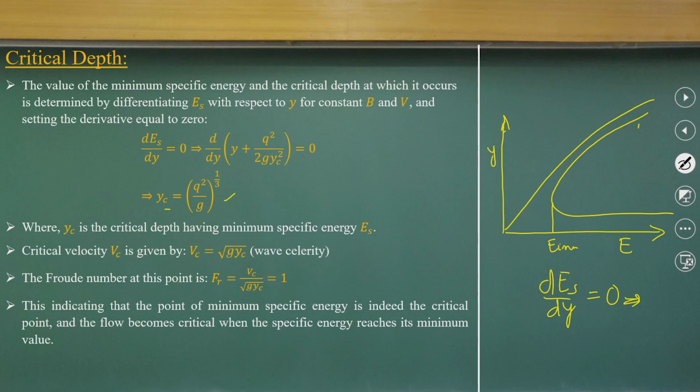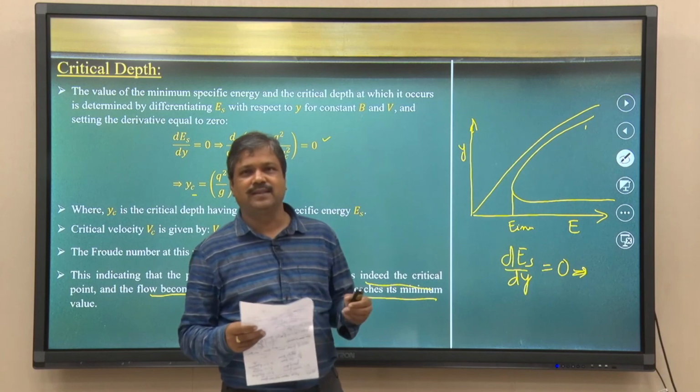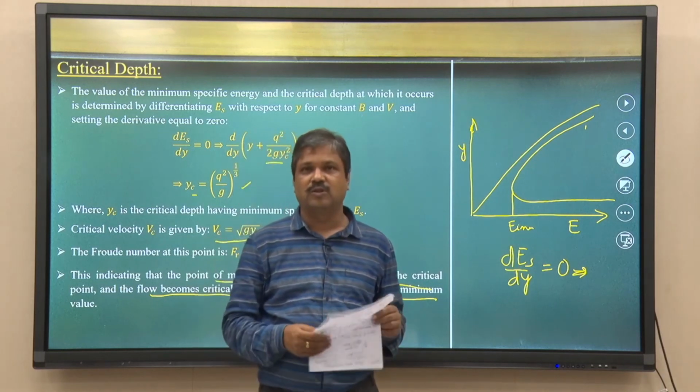That is the critical depth. If I differentiate and make the derivative equal to 0, I get the same thing with the critical velocity, satisfied when the Froude number is equal to 1. The point of minimum specific energy is indeed the critical point where the flow becomes critical, and the specific energy reaches its minimum value. So with this, let me conclude today's lecture.